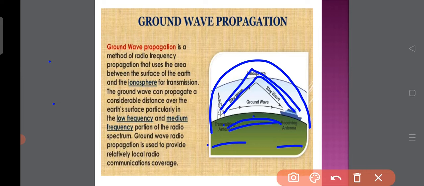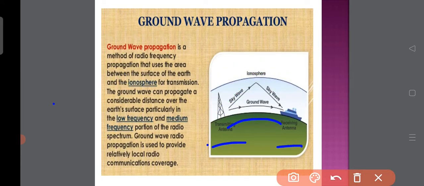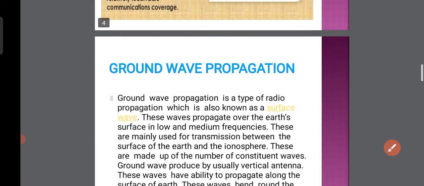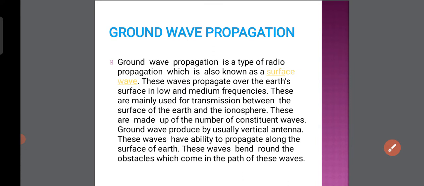Ground wave propagation is a type of propagation which is also known as surface wave. These waves propagate over the earth's surface in low or medium frequency. These are mainly used for transmission between the surface of the earth and the ionosphere. I mention the ionosphere because the radio waves are located in this layer only.